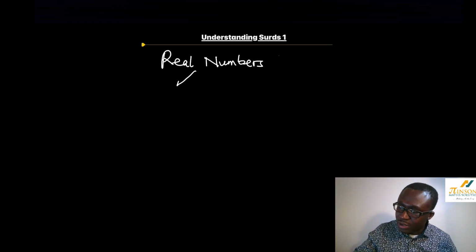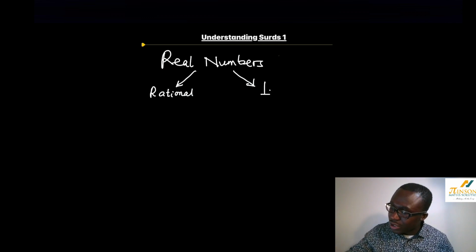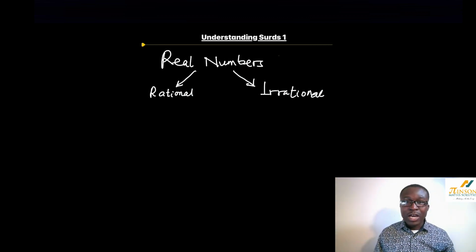One category is rational numbers. So real numbers can be rational numbers. They could also be irrational numbers. So be sure to be aware of this. Our numbers in the world are called real numbers. It's almost like the mother of all the numbers we know.